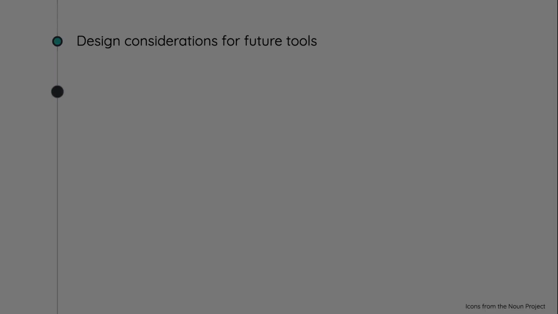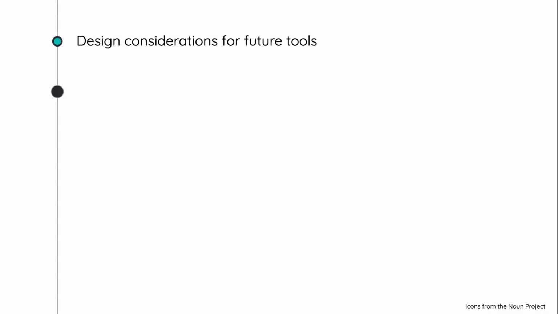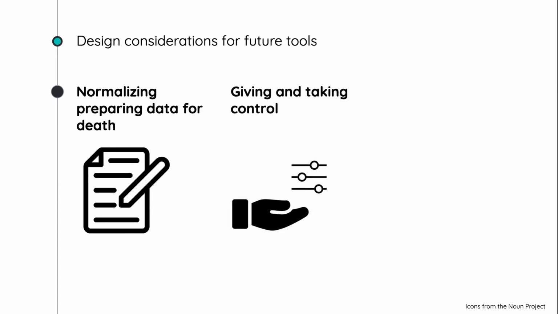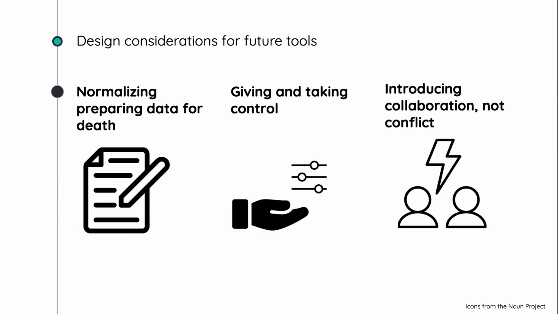Based on the results of the thematic analysis, we present a set of design considerations for better tools focused on 3 areas that address our initial research questions: normalizing preparing data for death, giving and taking control, and finding ways to introduce collaboration rather than conflict. In the paper, you'll find more details about each of these broad design directions.